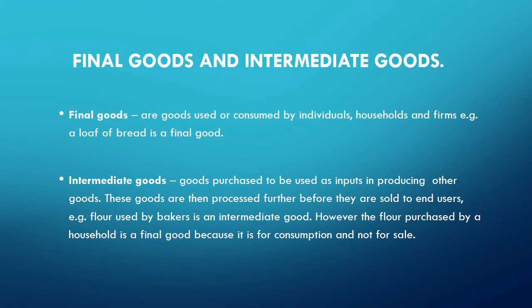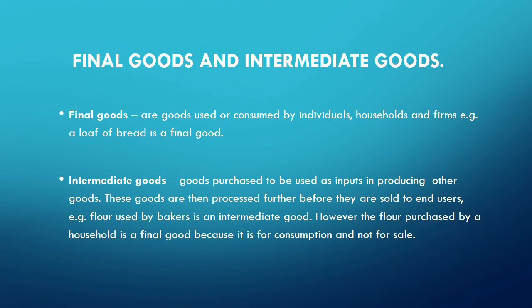The difference between the two is that the flour that is used by a baker to make chapati, mandazi, magwinya, etc. is for purpose of sale. The chapatis are prepared so that they can be sold. But the household who buys flour prepares chapati for final consumption, and therefore, from the point of view of the household, flour is a final good.